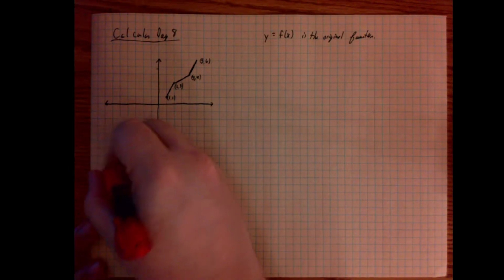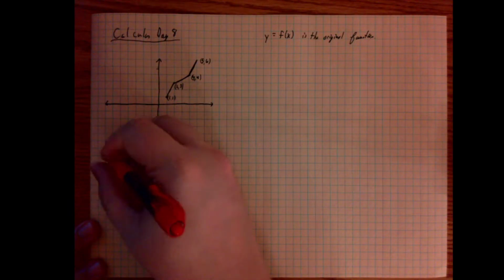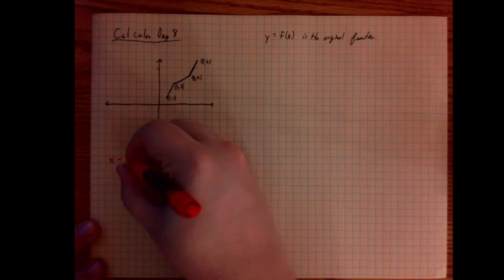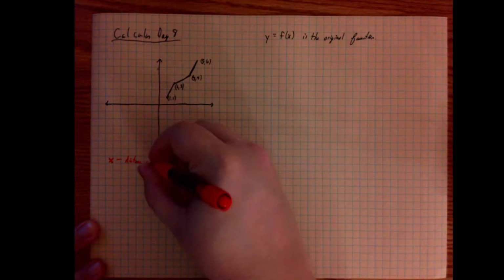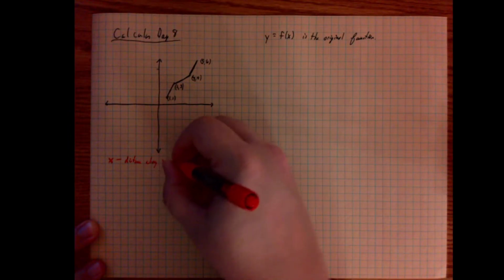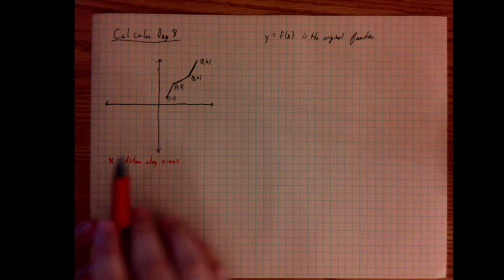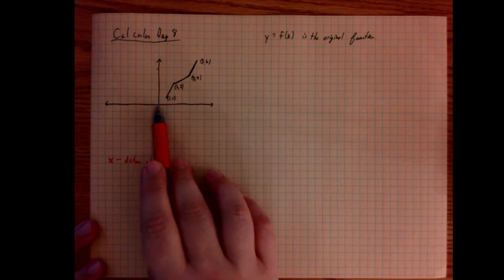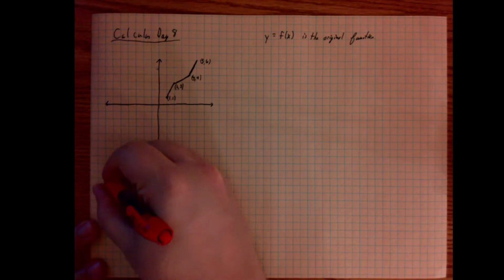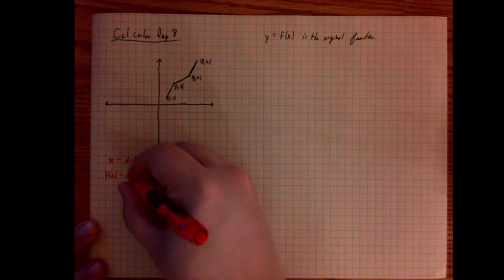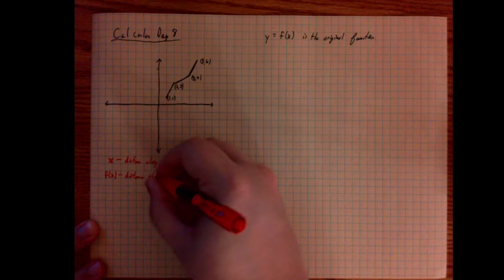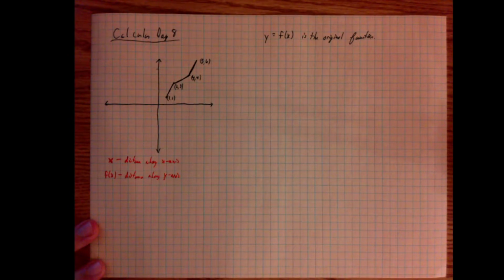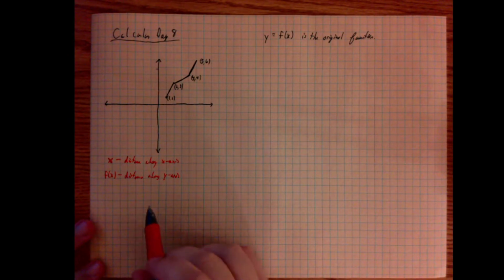I want to note something real quick that we may never talk about again, and you may never talk about in any other classes. Remember, when you talk about an equation, the x value is the distance along the x-axis. So when we say x is 3, what we mean is we're looking at the place in the graph that is 3 units to the right. When we say x is negative 2, we're looking at the place in the graph where it is 2 units to the left. When we talk about f of x, this is the distance along the y. This is why f of x and y are considered to be interchangeable. It's because f of x means we're moving along the y-axis.